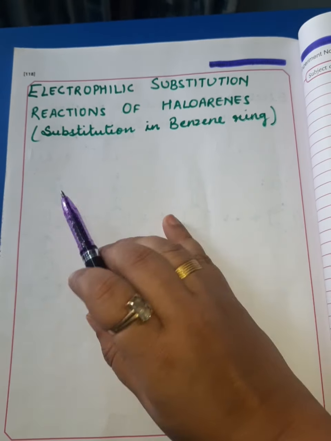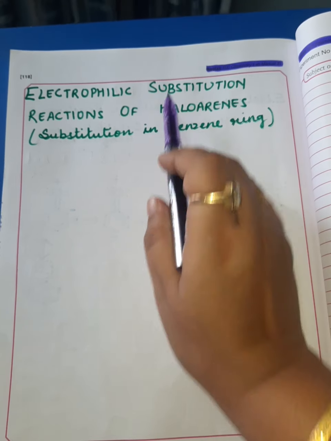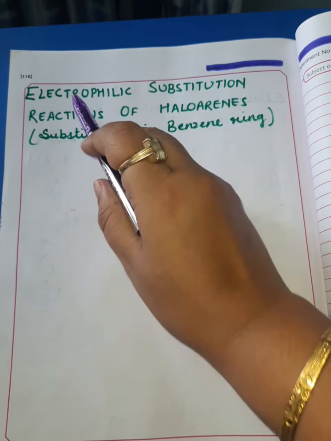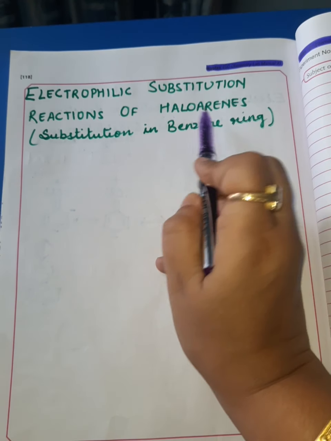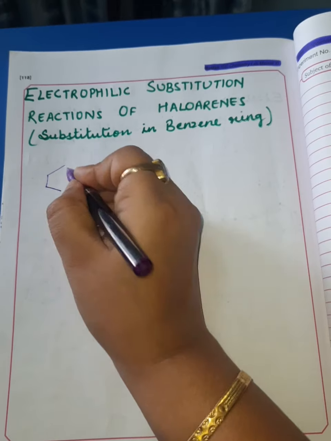Dear students, in this video I am going to teach you a very important concept related to haloarenes, that is their electrophilic substitution reactions. What is the meaning of electrophilic substitution reactions of haloarenes? It means substitution in the benzene ring. What is the meaning? Just have a look at this.